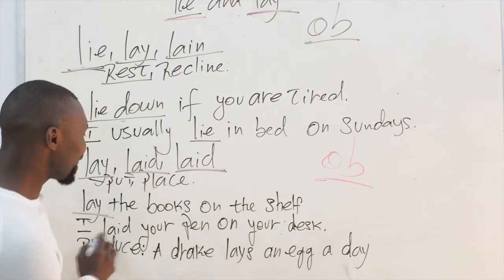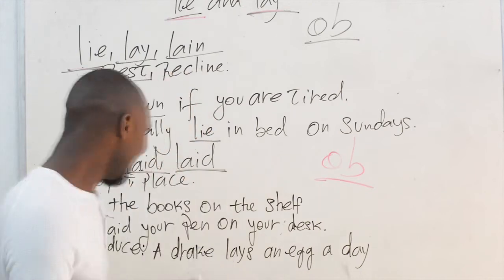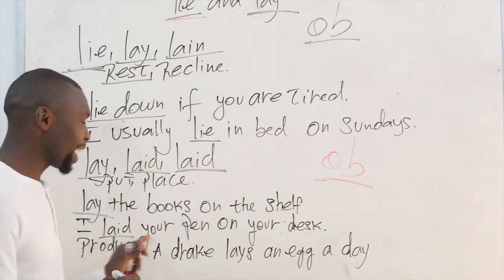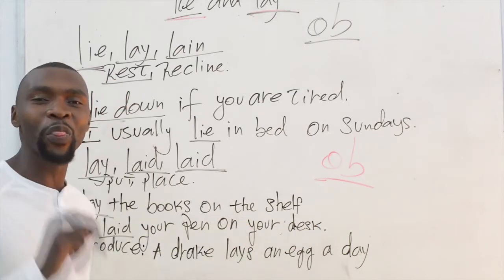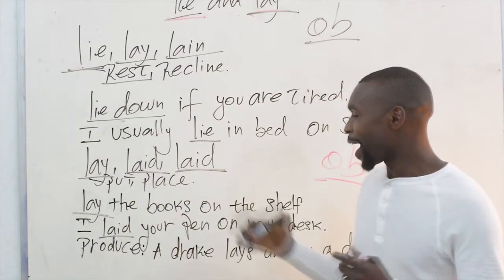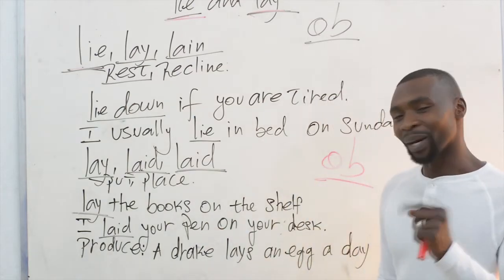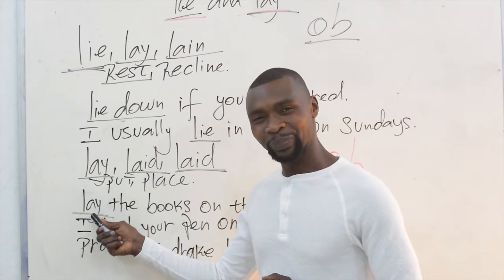It says, I laid your pen on the desk. I laid your pen on the desk. So this is another example that we have about lay. Remember that laid is the past of lay, right?